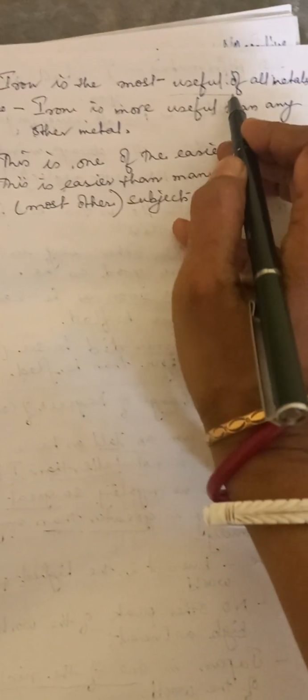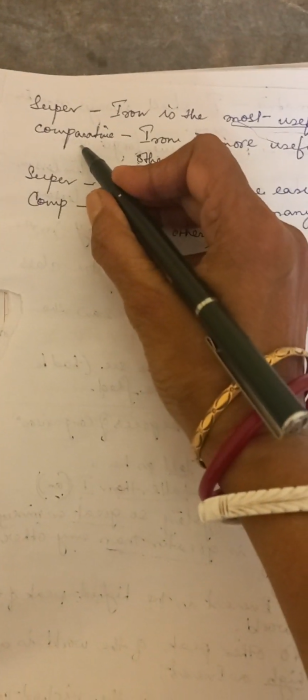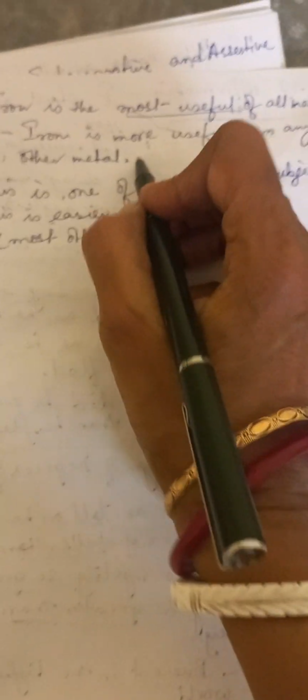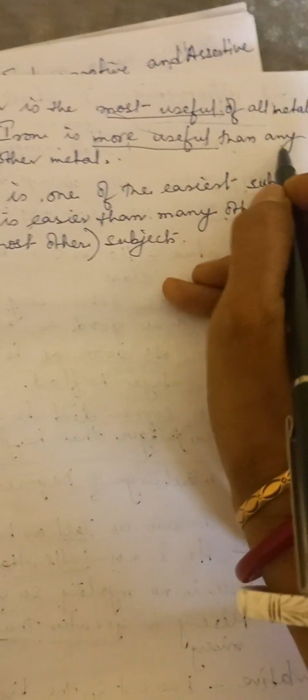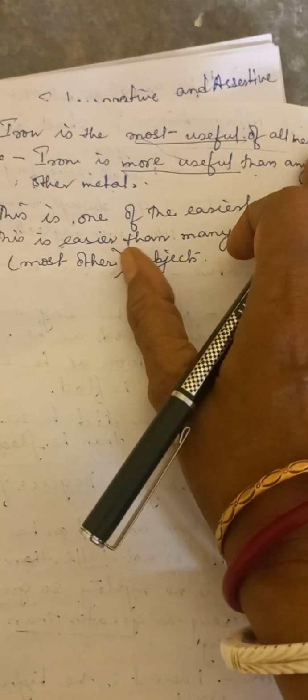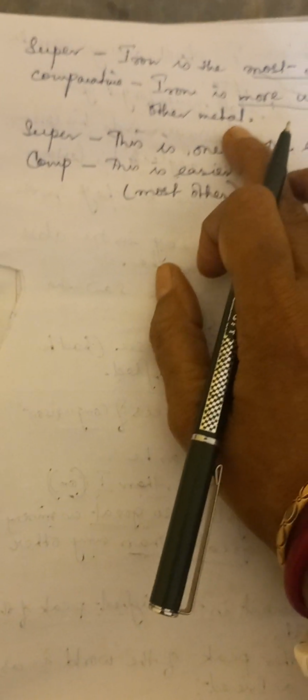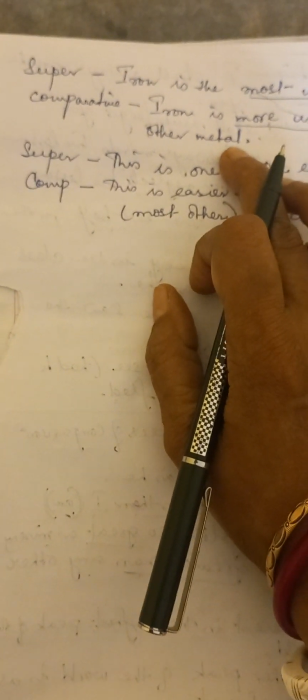Iron is the most useful of all metals. This is superlative, most useful. Then how to change to comparative? Iron is more useful, this is the comparative, more useful than any other metal, because it is the most useful of all metals it's given. So than any other metal we will use for comparative, changing to comparative.